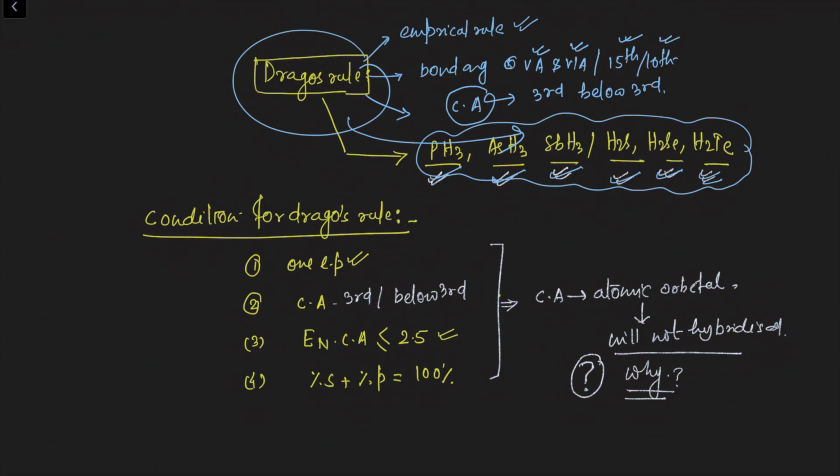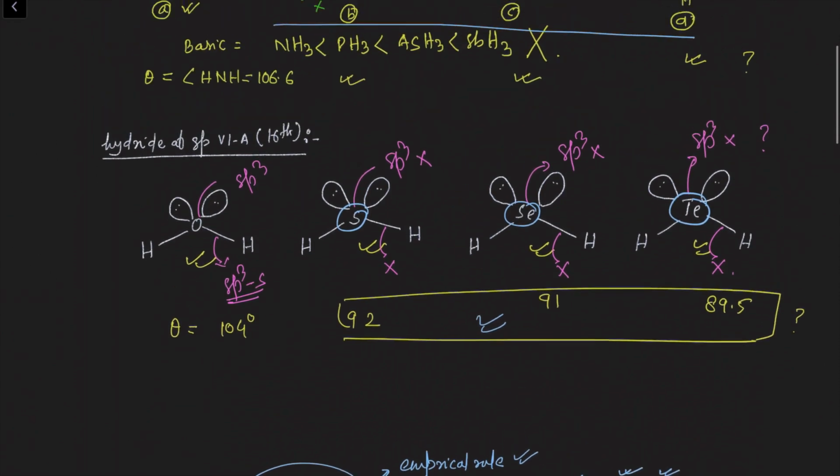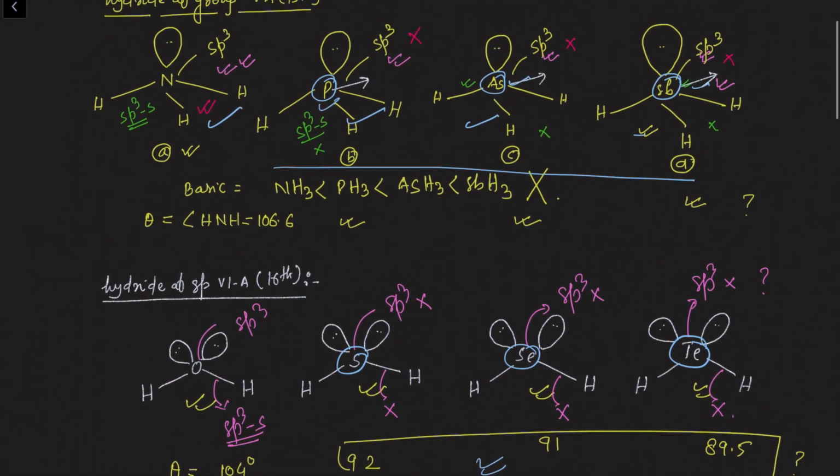And the sum of the percentage of S character and P character must be equal to 100%. If these hydrides fulfill all four conditions, then in these hydrides the central atom orbital will not undergo hybridization. Meaning the covalent bond formed by the central atom of these hydrides with the surrounding atoms will not involve the hybrid orbital. These covalent or sigma bonds are formed by the overlapping of pure atomic orbitals.